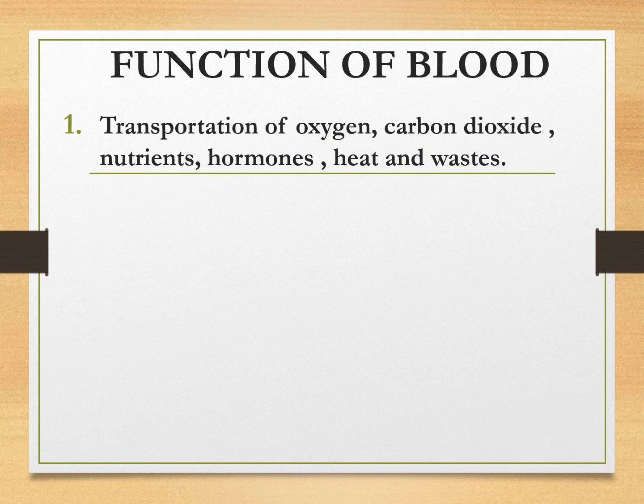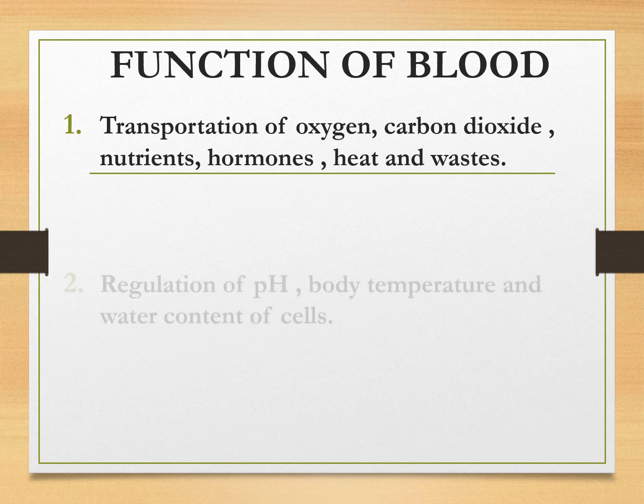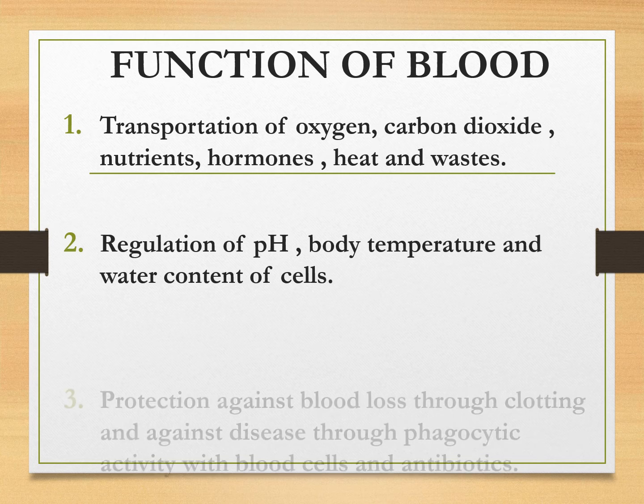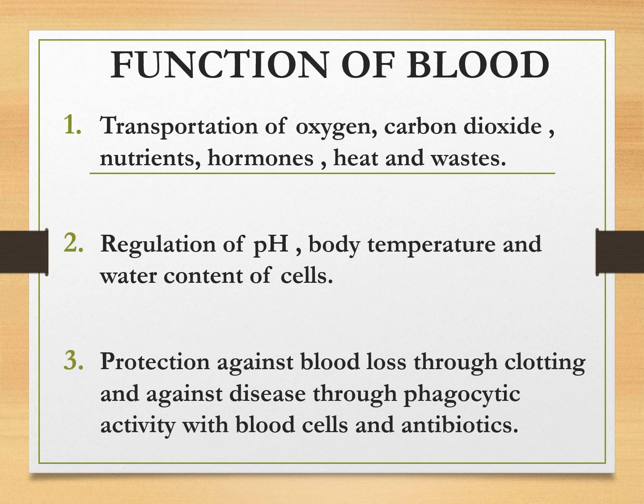Function of blood. The main function of blood is the transportation of oxygen, carbon dioxide, nutrients, hormones, heat and waste. Secondly, it regulates the pH, body temperature and water content of the cells. Thirdly, it protects against blood loss by clotting and also against diseases by phagocytic activity of the WBCs.